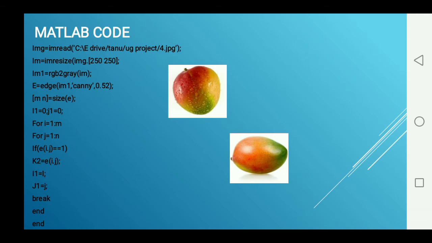The program reads the image from the specified location. It resizes the read image into 250 by 250 pixels. Now the resized image consists of 250 rows and 250 columns of different pixel values.